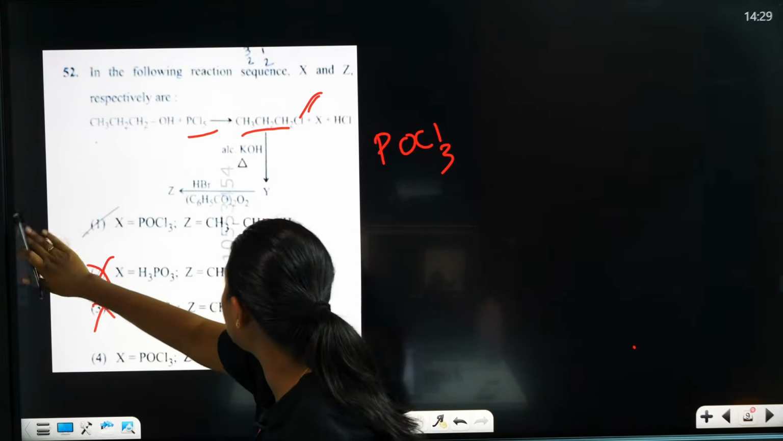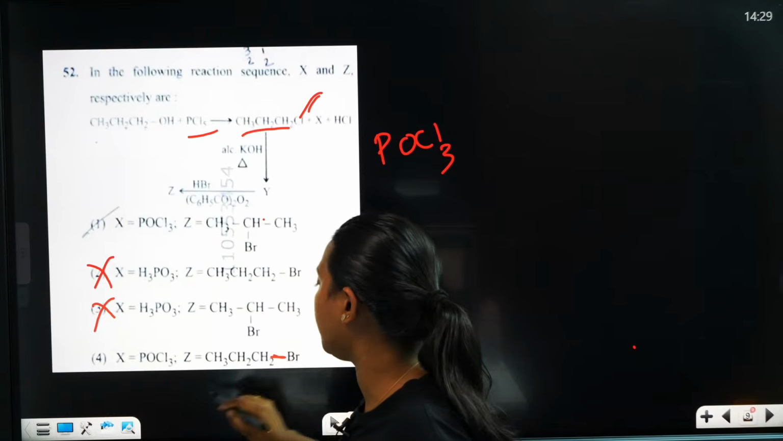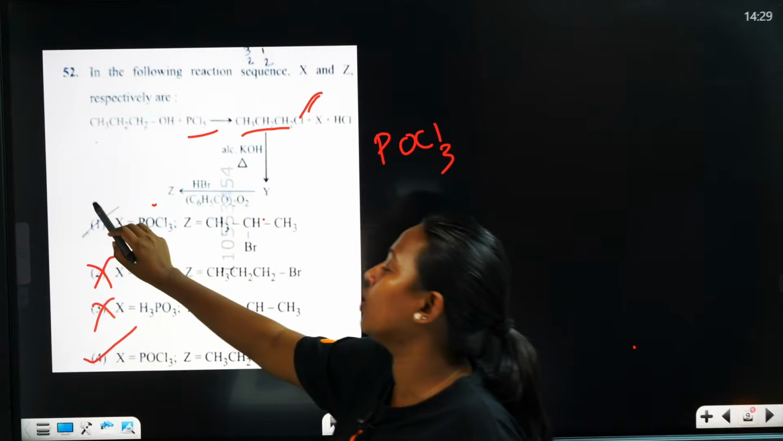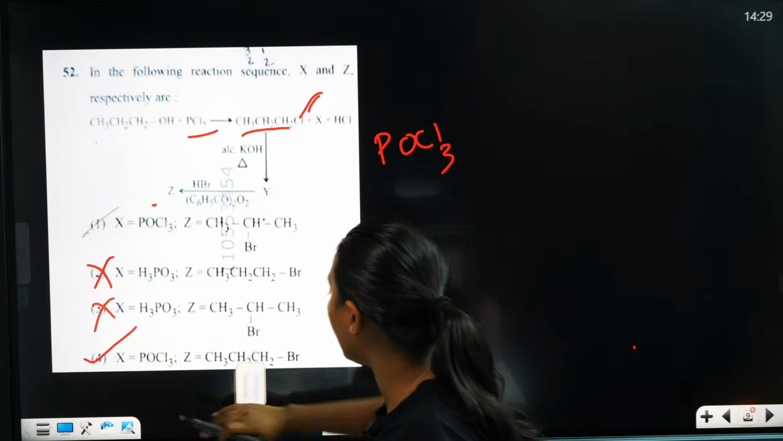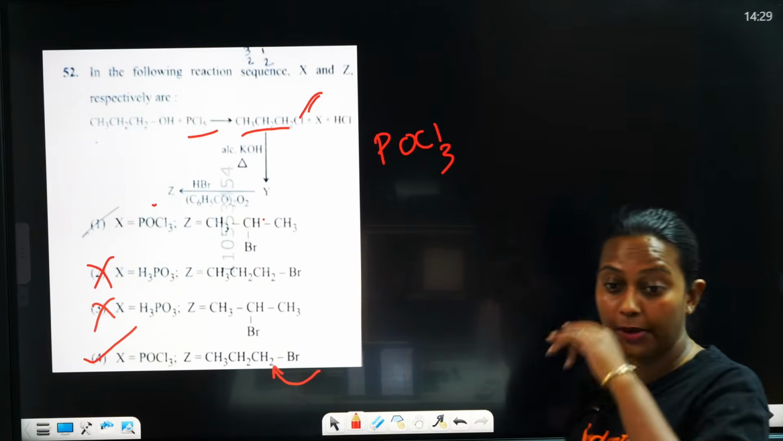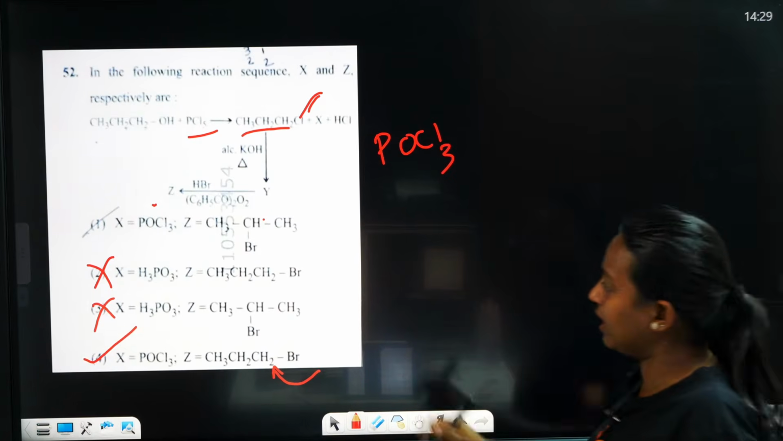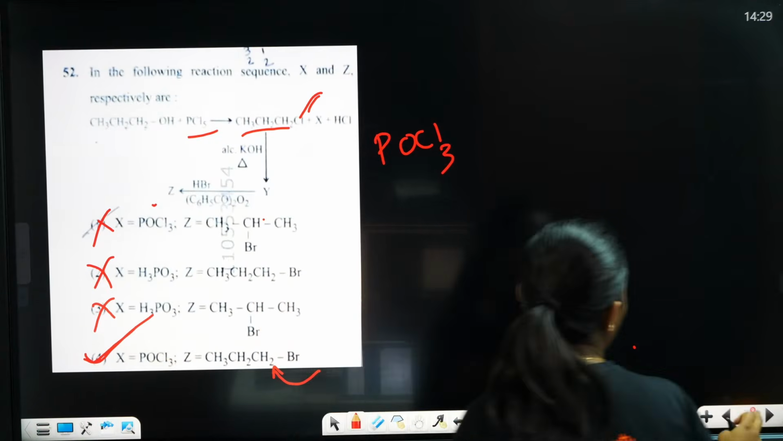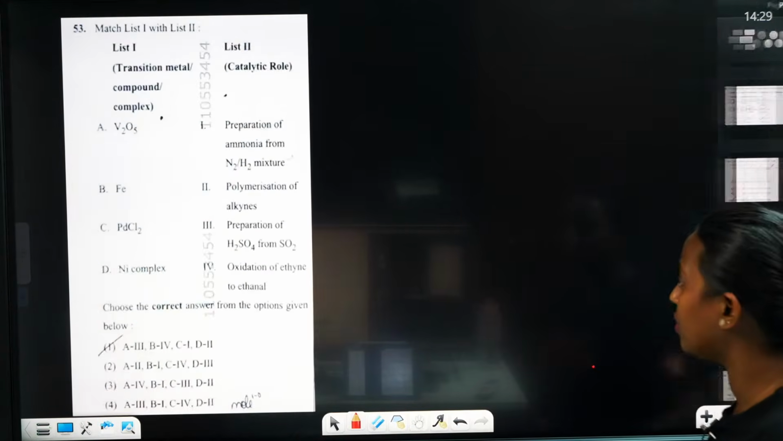No, no, no. PCl3 and here only the Br attached. 4 is the correct answer. So the student marked the wrong answer. Actually 4, Br will attach to this carbon. So this one is a wrong answer. The correct answer is option 4.